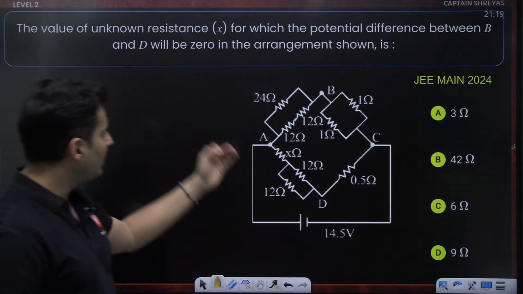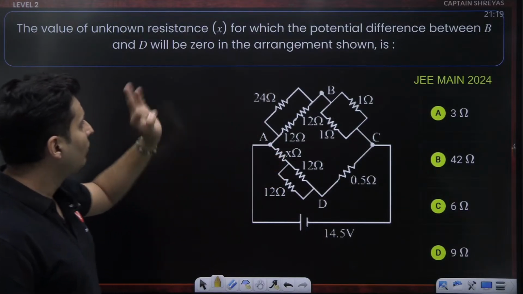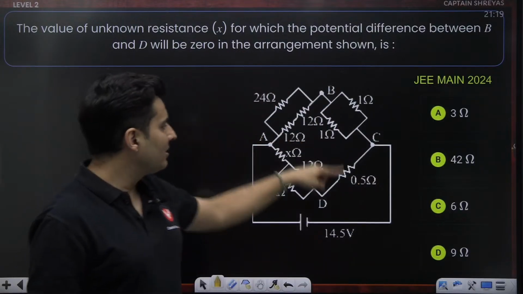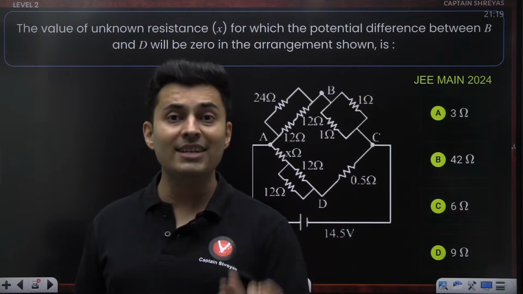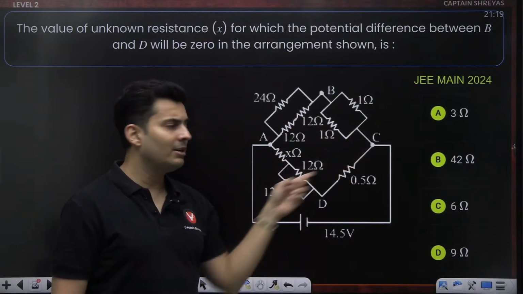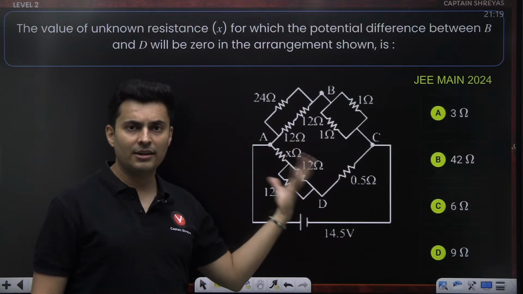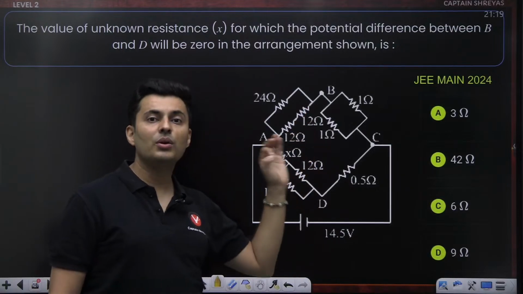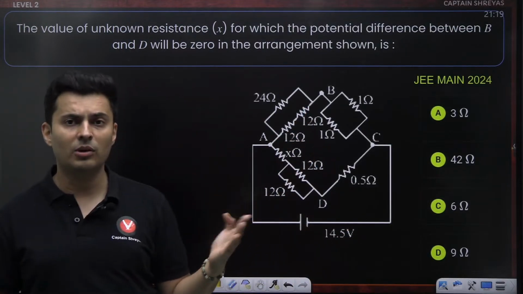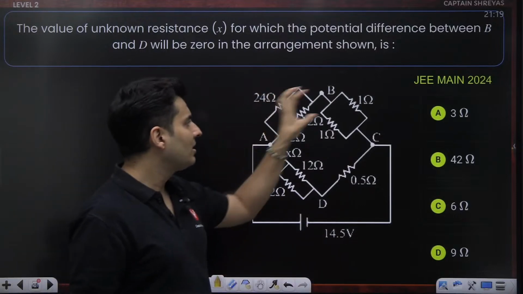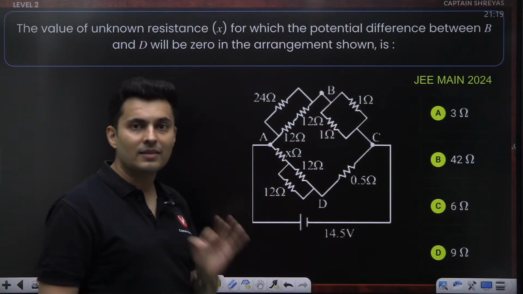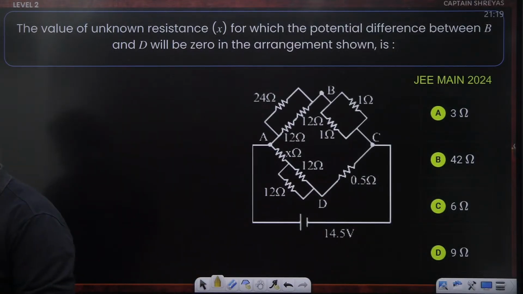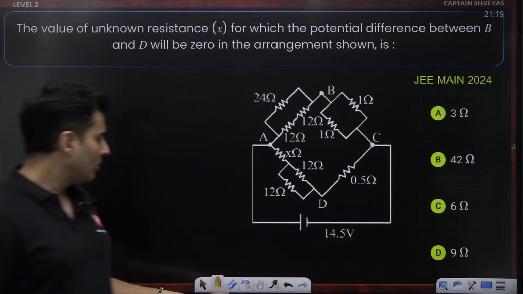The value of the unknown resistance X, which is over here, for the voltage between B and D, B is here, D is here, to be 0. The moment you see this diagram, it should click in your head that this is a question on Wheatstone's bridge. Wheatstone's bridge is an arrangement where you have four resistors, and between two branches you connect a galvanometer, there will be no current in it and no deflection, and that only happens if the ratios of the resistances match. The ratio of the resistances should match for the bridge to be balanced. Is that right, my dear warriors? So what should the answer be?